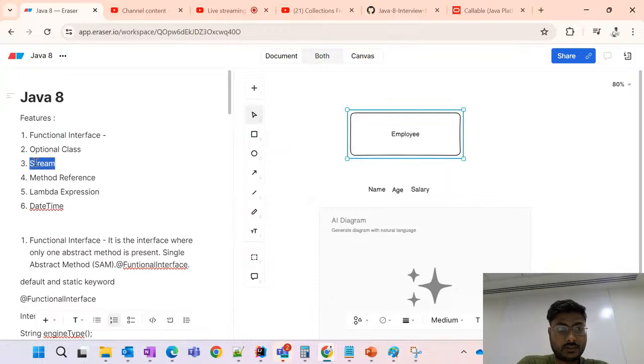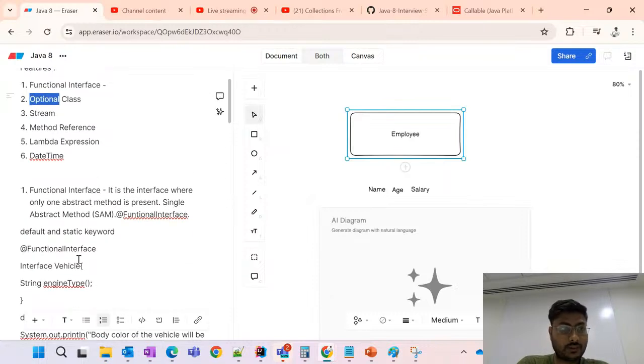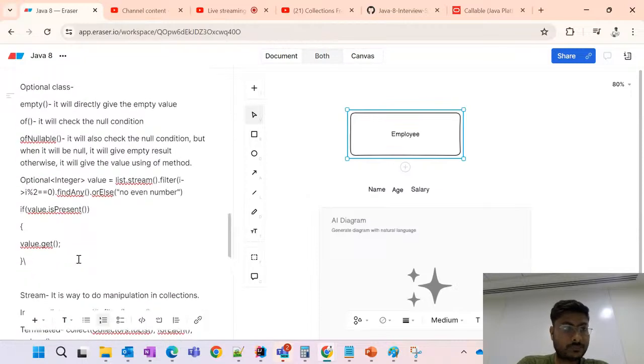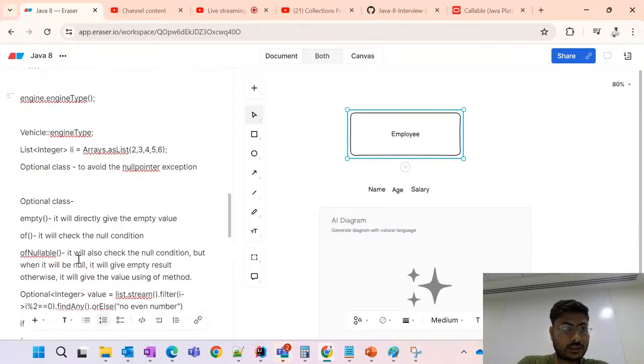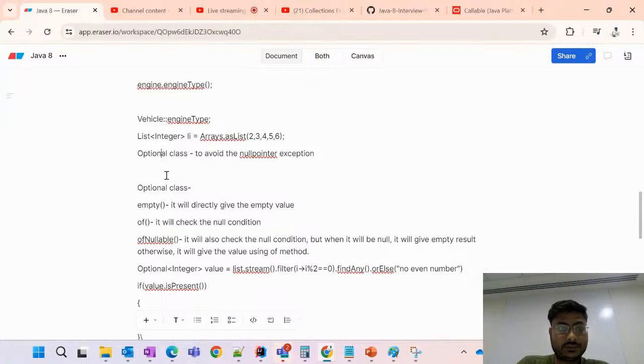And also one thing, friends, the Optional class is also there. In the Optional class, when we are using Optional, we don't want to throw the NullPointerException.